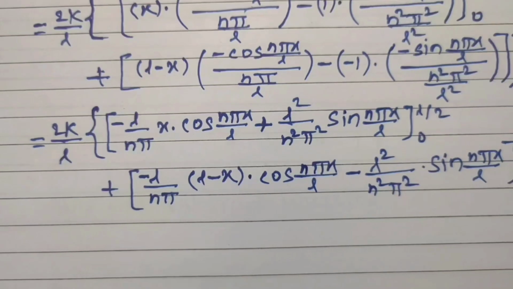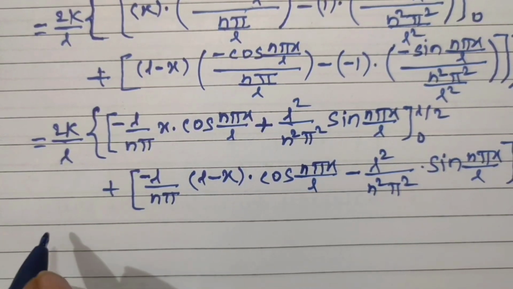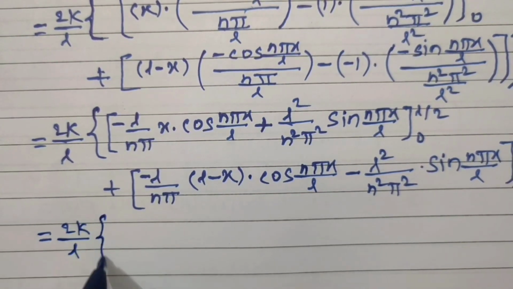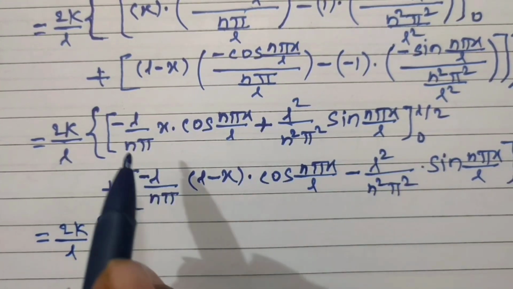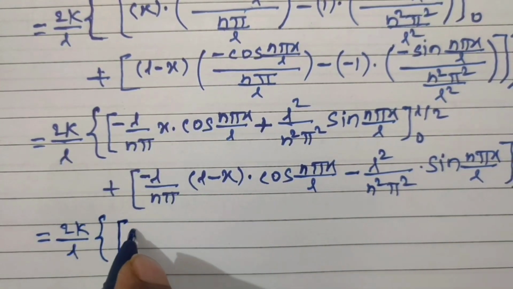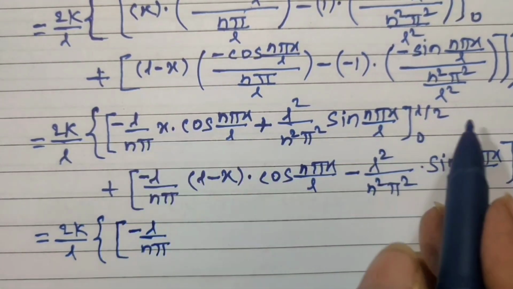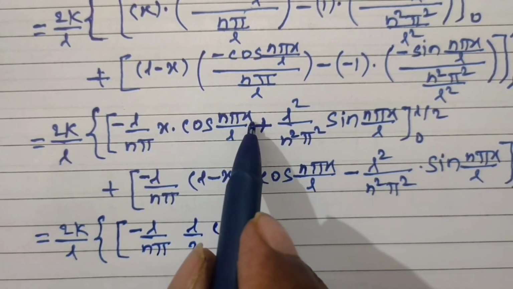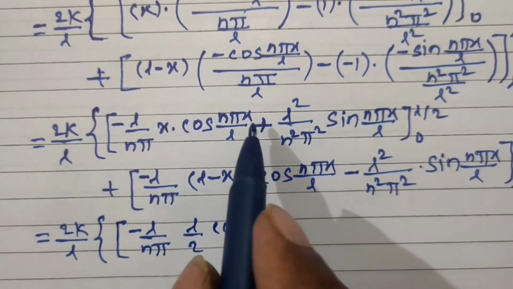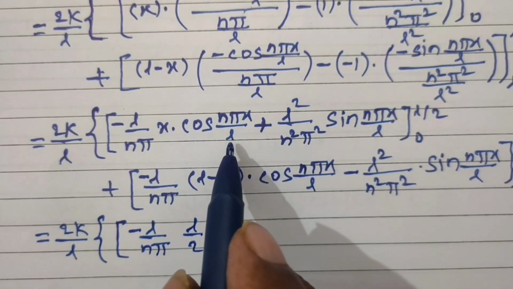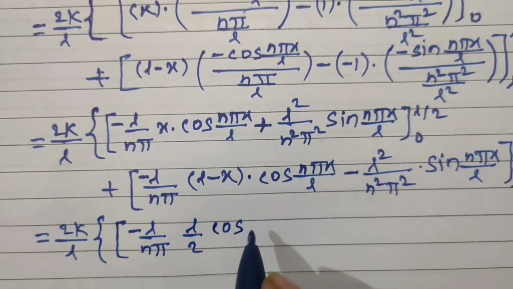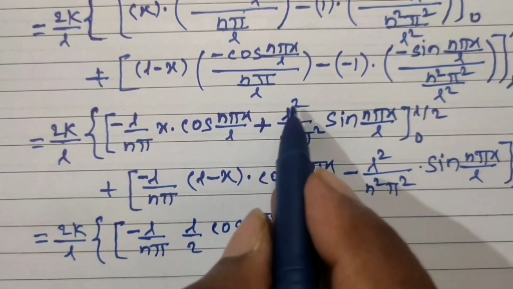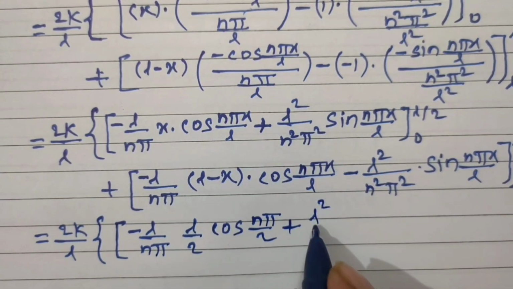Now substituting upper limit and lower limits, Bn is equal to, we can write 2k upon L in the first bracket, minus L upon n pi as it is. X is replaced by L upon 2 in cos. L upon 2 divided by L, L gets cancelled, remains n pi upon 2, plus this L square upon n square pi square as it is.